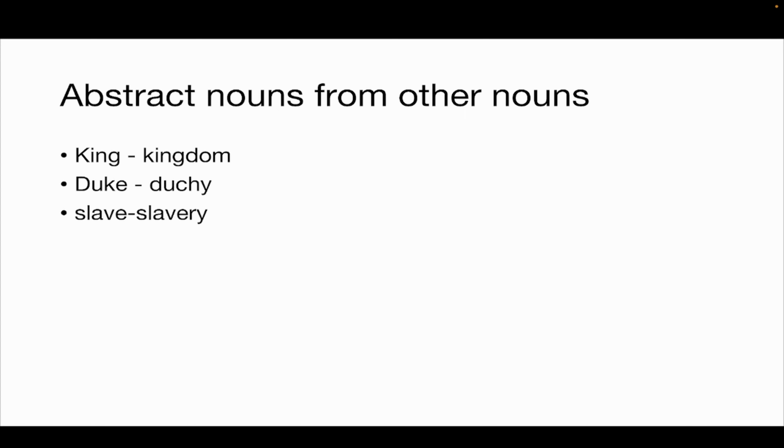Abstract nouns can also be derived from other nouns, like I mentioned before. So king, from which you get the word kingdom. Duke, who is a subordinate of the king, rules a particular part of a kingdom called the duchy. So the name of the place is derived from the person who is ruling it. So duke, duchy. Slave, slavery. So this is a condition.